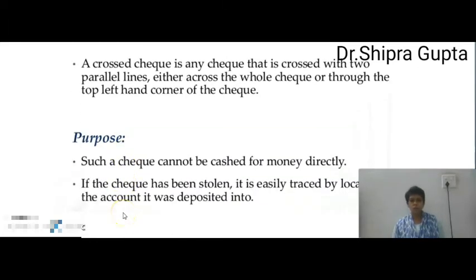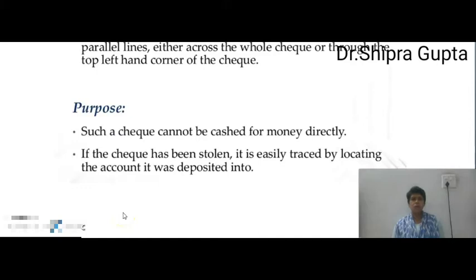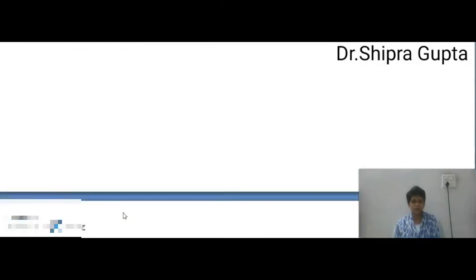Now, the purpose of crossing a cheque. Such a cheque cannot be cashed for money directly. It cannot be directly paid in the form of cash. If the cheque has been stolen, it is easily traced by locating the account it was deposited into. It means if in any manner the cheque has been stolen, it can easily be found through the deposit. It's in written form, so it can be easily found.